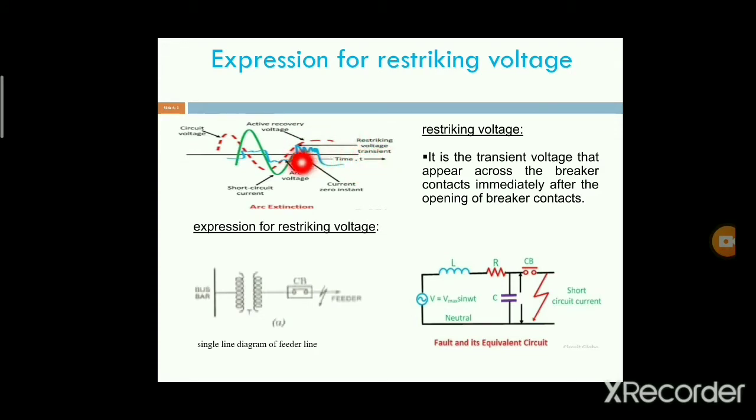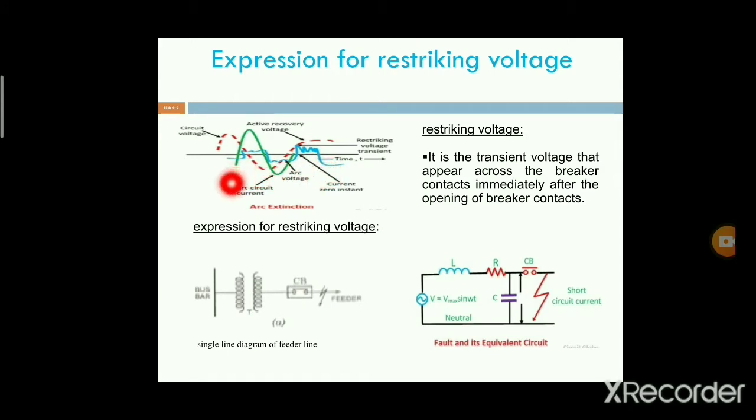After the completion of these oscillations, we measure the voltage. That voltage is known as the recovery voltage. After the oscillations die out completely, the voltage we measure is the recovery voltage.